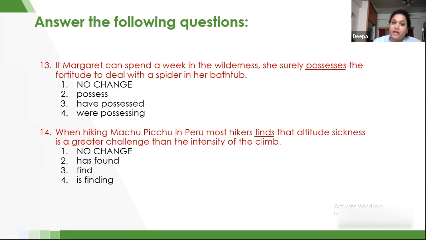So therefore, we are talking about hikers, and we are going to use the verb in option C, the third option, find. Because whenever we are using finds, we are talking about a singular noun, and we have hikers here, that is a plural noun. Therefore, we are going to use find as the right option and not finds. Let's go to the next